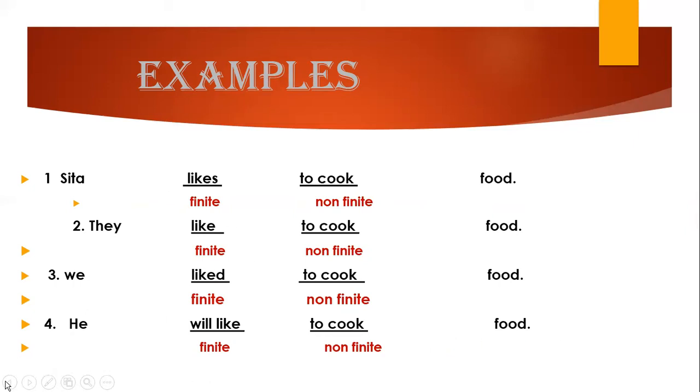So in all these examples, if you notice, only the verb "like" is changing. "To cook" remains the same, whether we are changing the person or the tense. So "like" is a finite verb because it changes with the change in person or tense. But "to cook" is a non-finite verb because it is not affected by the change in person or tense. I hope the difference between finite and non-finite is clear to you all.